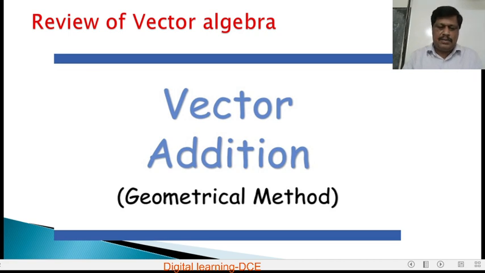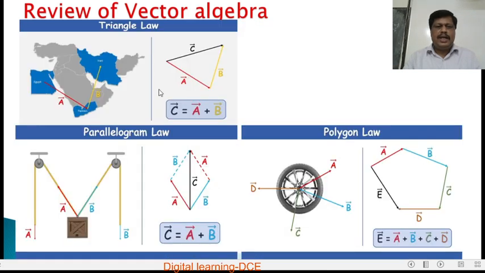Vector addition by geometrical method. Since vectors have both magnitude and direction, they cannot be added with simple algebraic terms. So there are different types of addition of vectors. If the two vectors are acting along the same line, they can be added with R is equal to A plus B. If the vectors are acting in different directions, they can be added like this.